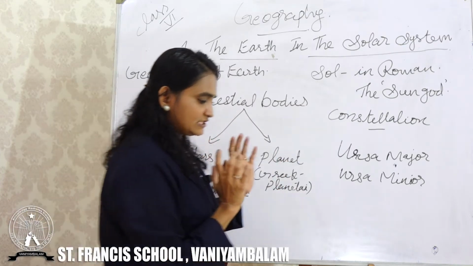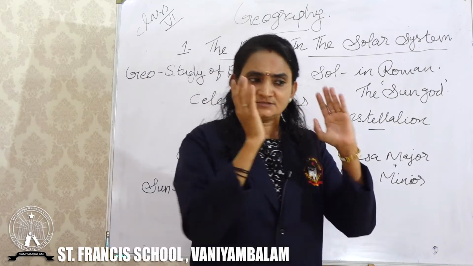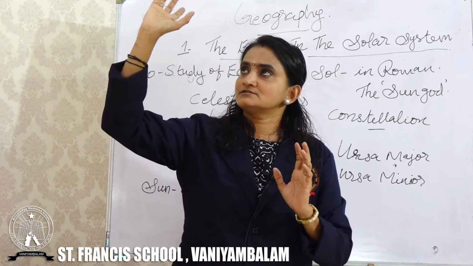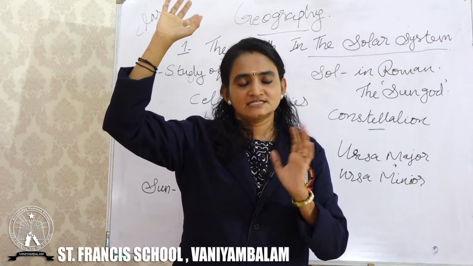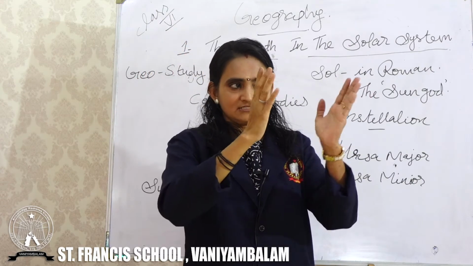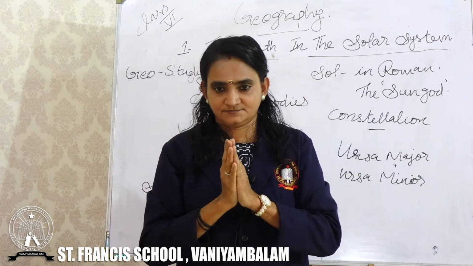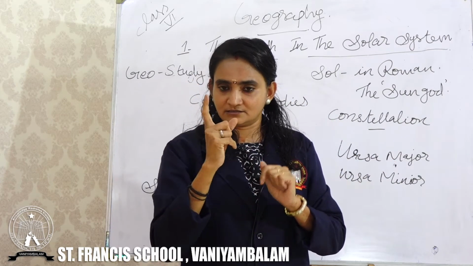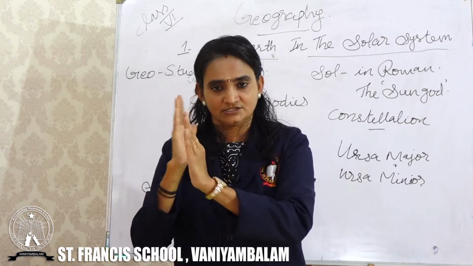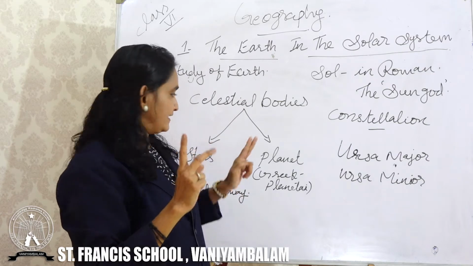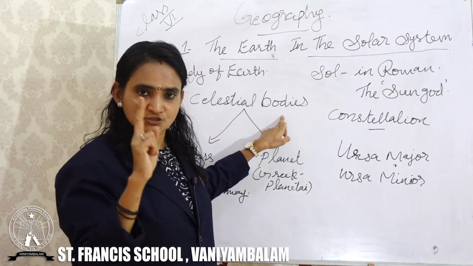Now, let me tell you the difference between planets and stars. We can see something shining in the sky, but we can't tell whether it is a star or a planet. But there is a way to differentiate it. According to that difference, we classify these celestial bodies into two.